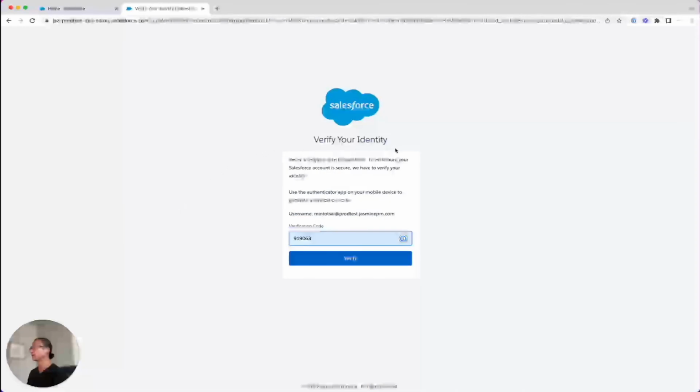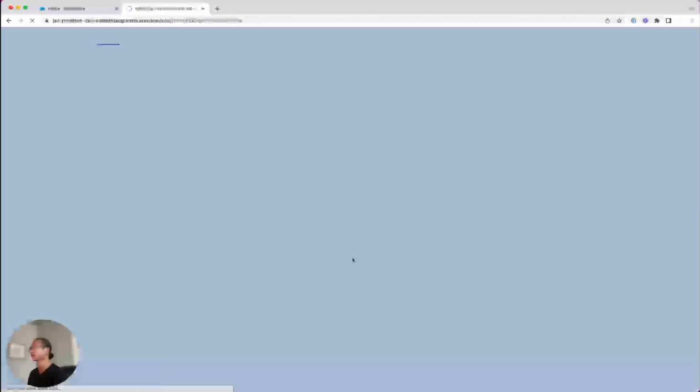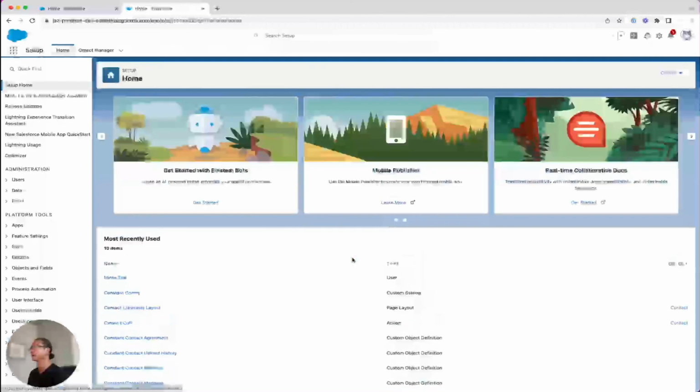And then we're now presented with this Verify Your Identity. And so you'll notice that 1Password has already pre-filled the verification code for us, and we can enter it using the Verify button. And now we are logged into Jasmine using the 1Password two-factor authentication.